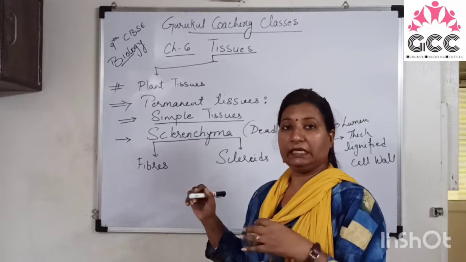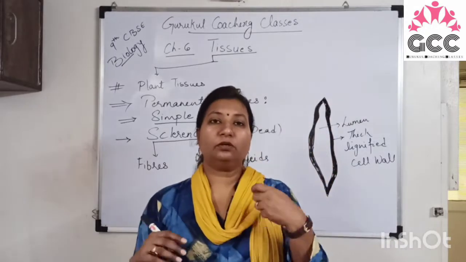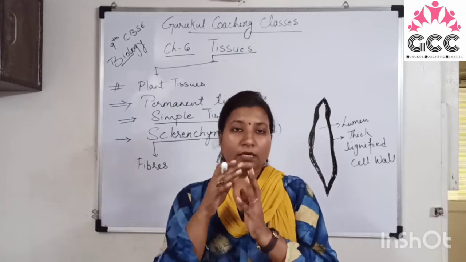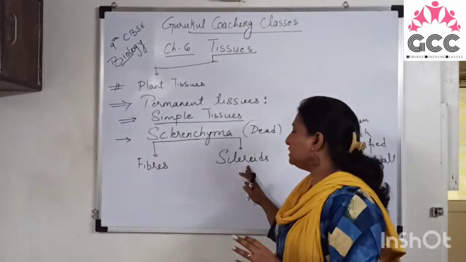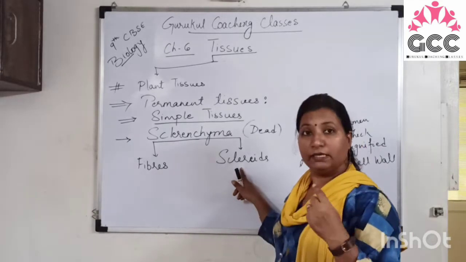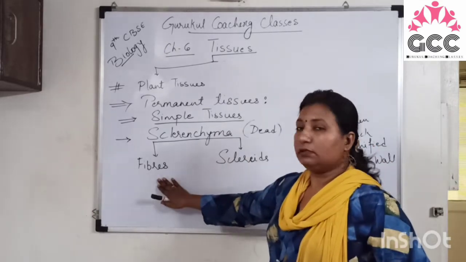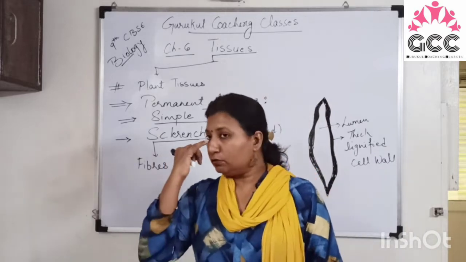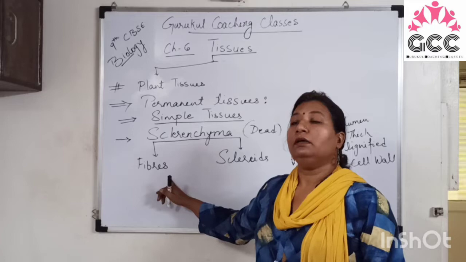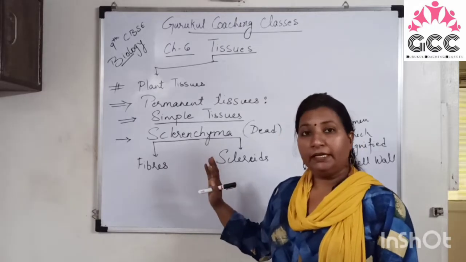Every seed, whether it is an apple seed or a chiku seed, has a hard outer covering around it. That is made up of sclereids. So the harder coat of any seed is made up of sclereids. And fibers, like the coconut fibers you have seen, are the sclerenchyma fibers, right? These are dead tissues.